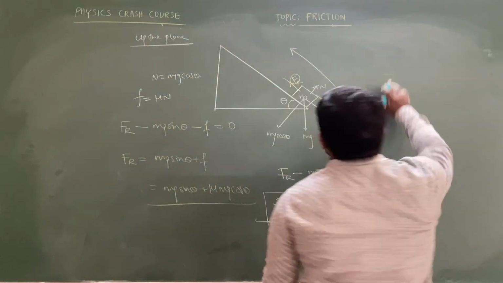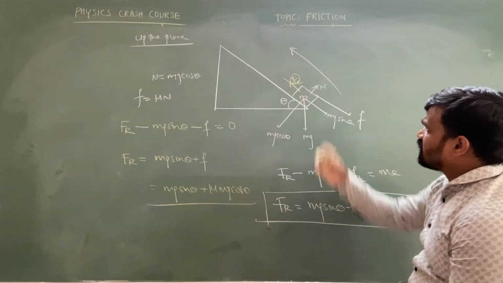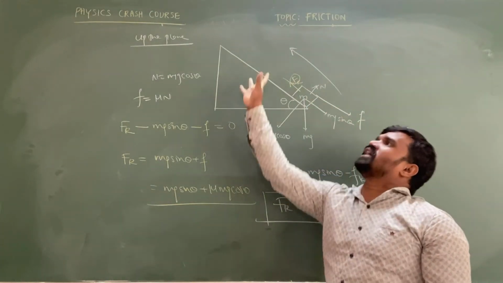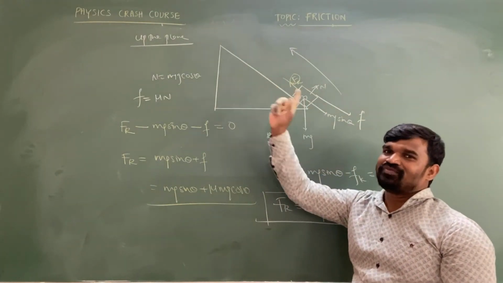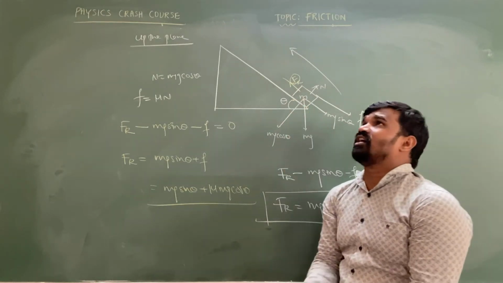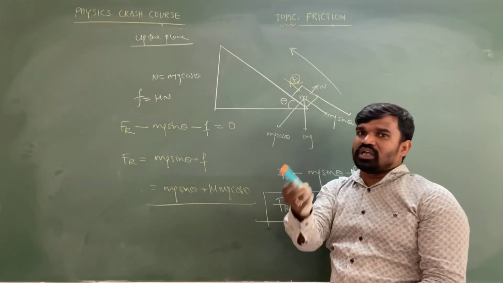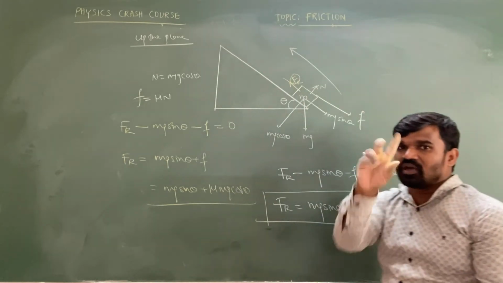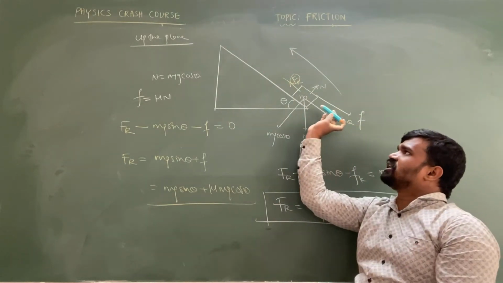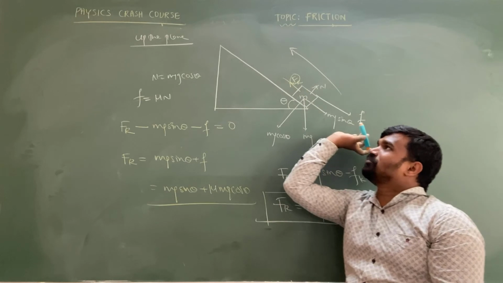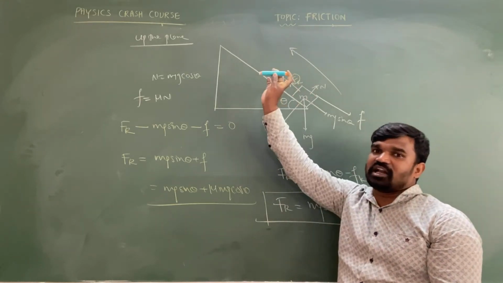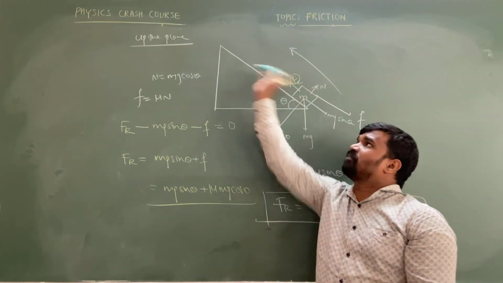One most important point: if I take an object and throw it upward on the inclined plane. Assume the same condition, the object is placed at the bottom of the inclined plane and I am throwing it up the plane.